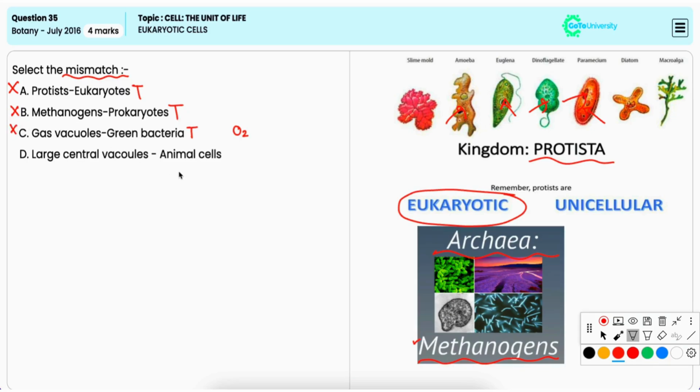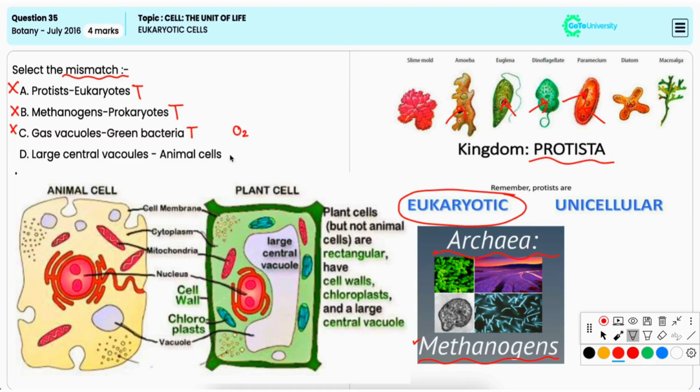Option D, large central vacuoles is to animal cells. Now, this is not true because large central vacuoles are characteristic of plant cells and not animal cells. Animal cells may have small scattered vacuoles. Thus, it is the correct option.